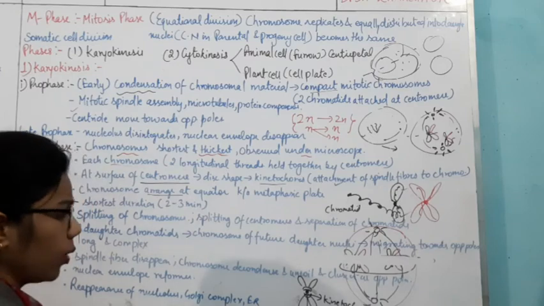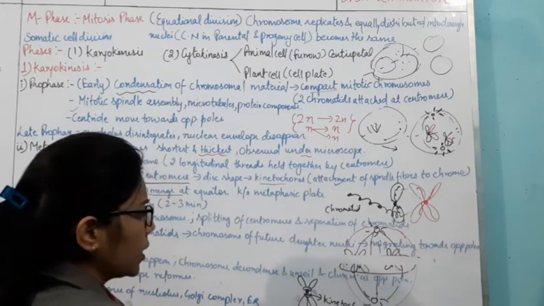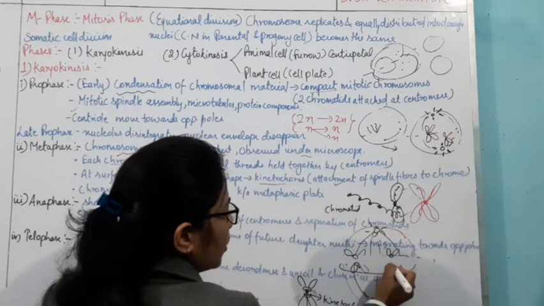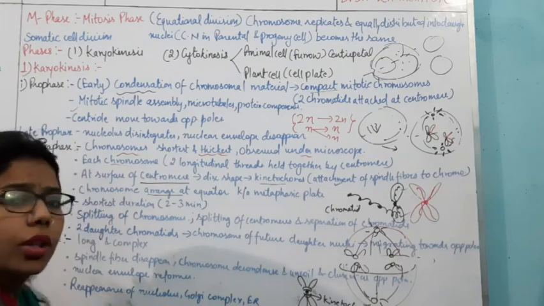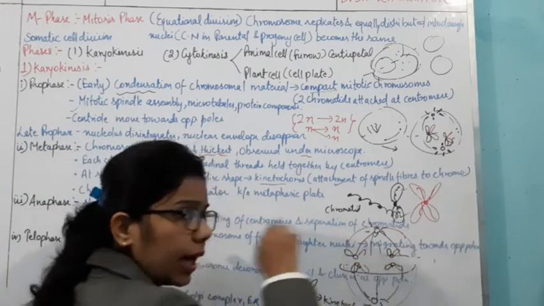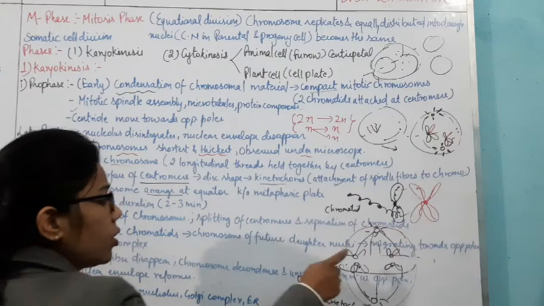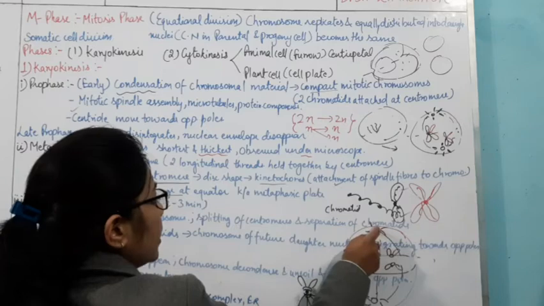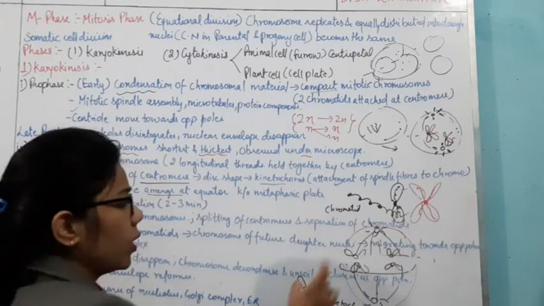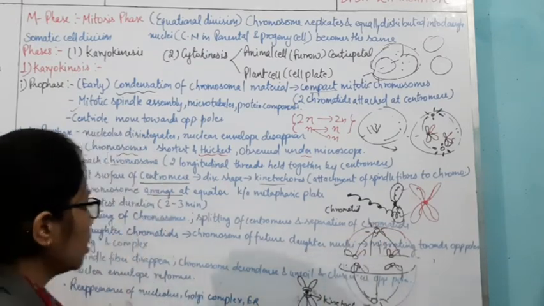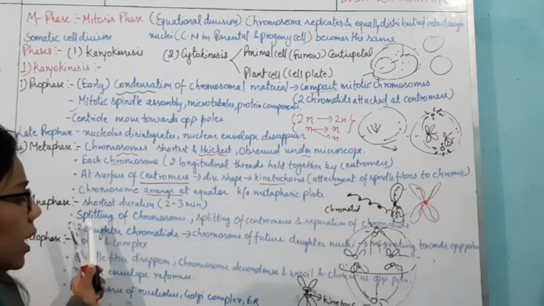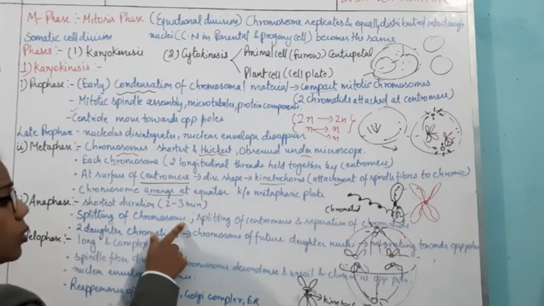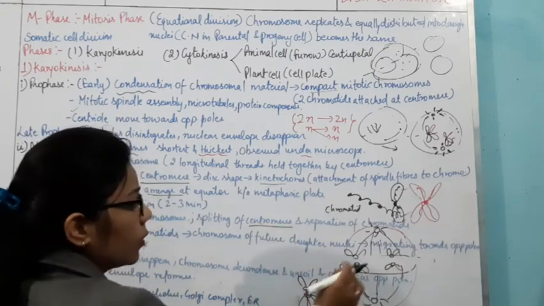When it gets divided, what will happen? It will form its own centromere. Okay, here also it will form the centromere, here also it will form this. So in the anaphase, what you are observing is that the centromere will get divided. Due to the division of the centromere, what will happen? They will move toward the opposite poles, as the spindle fibers pull towards these two opposite poles. So here we understand its shortest duration, as well as the splitting of the chromosome, and how this splitting takes place with the help of the splitting of the centromere.